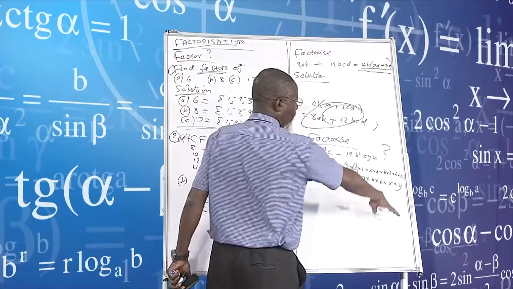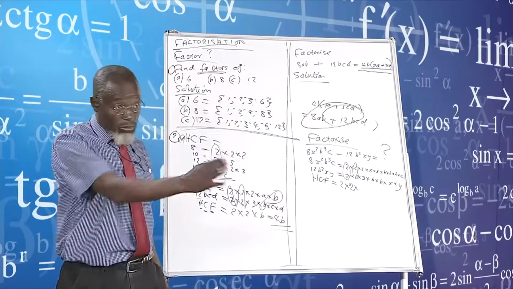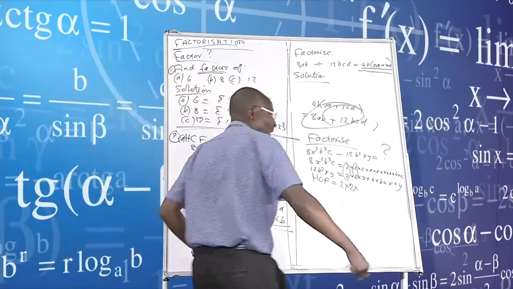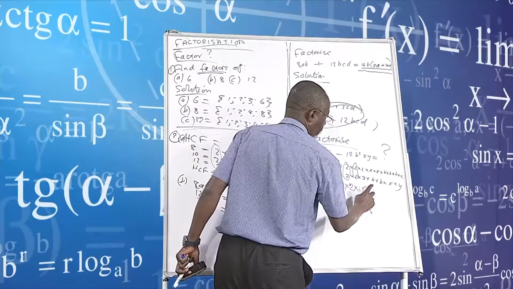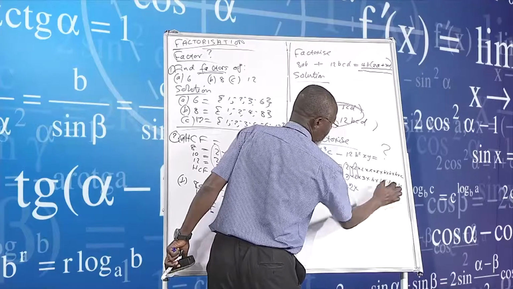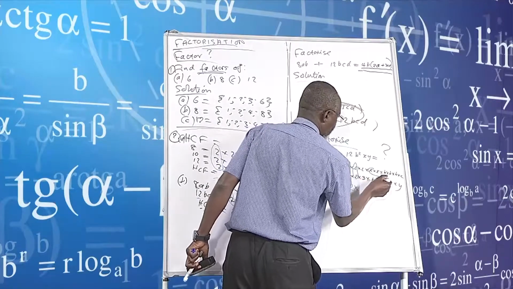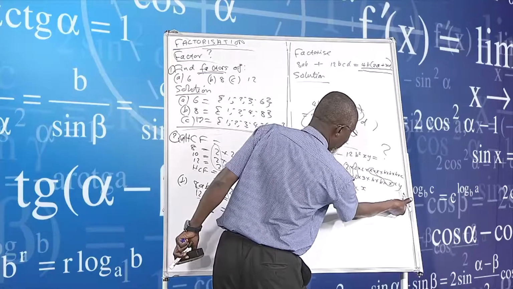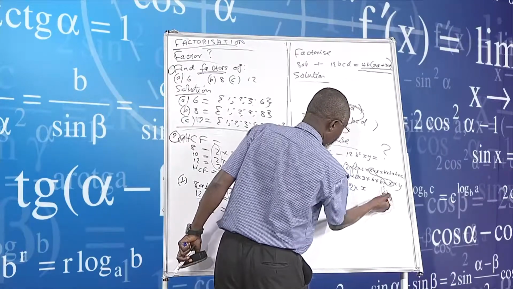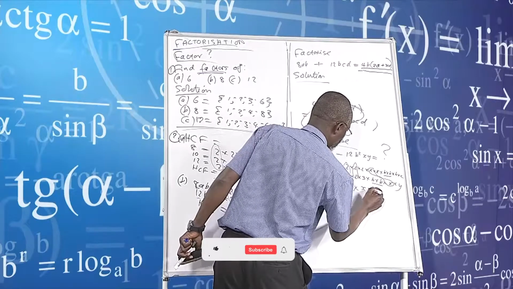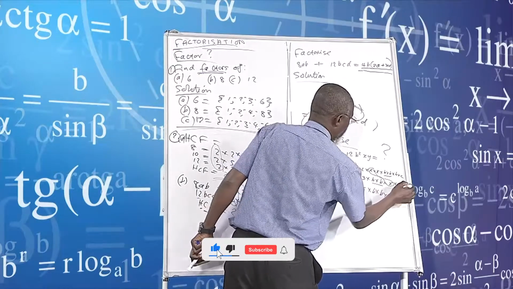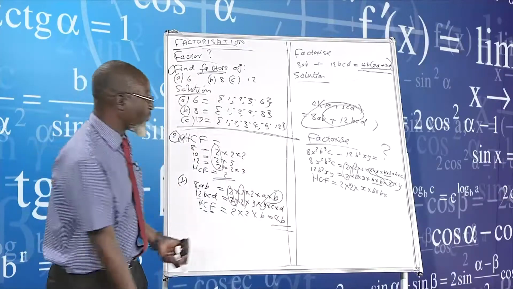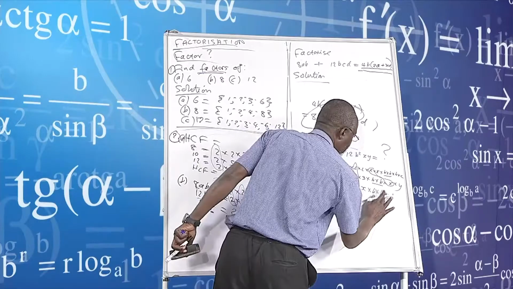Multiplied by, right, I am now on the letters. So this is the x that I'm talking about, times x. There is also a y, which is here. There is also a b and a b, times b. The c is not common, so I leave it out.